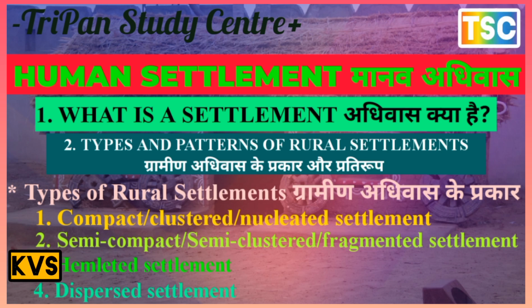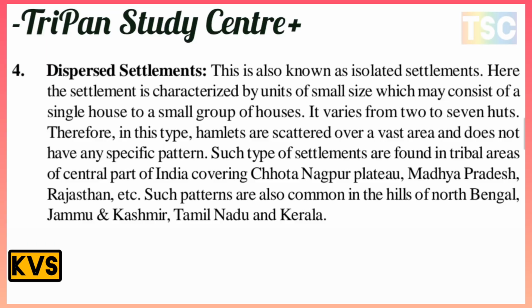The next one is dispersed settlement. This is an important point. It is also known as isolated settlement. Here the settlement is characterized by units of small size, which may consist of a single house to a small group of houses.